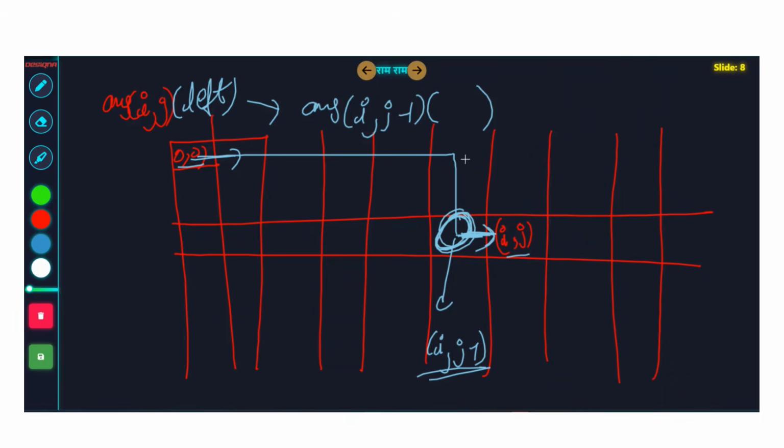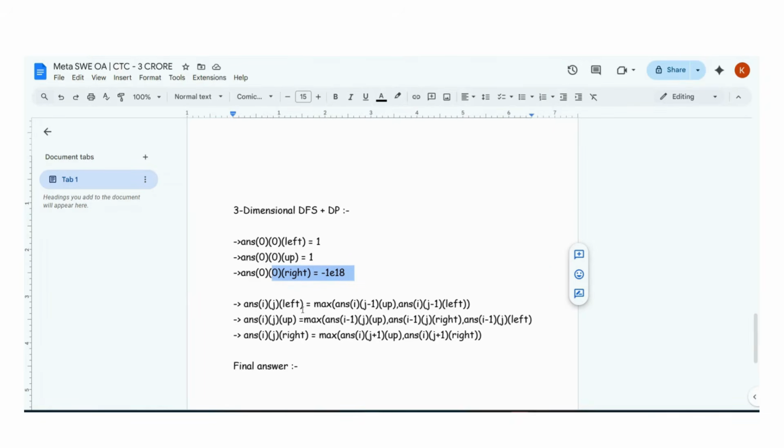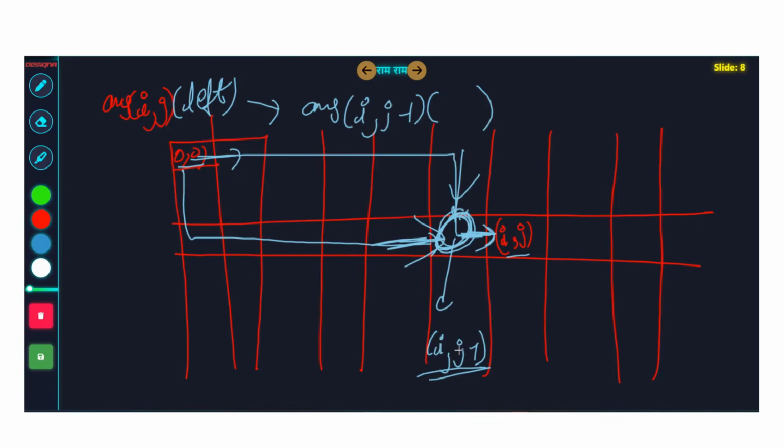i comma j minus 1 you can either reach from the upside like this, or i comma j minus 1 you can also reach from the left-hand side like this. So the maximum of both of them, right? So answer i comma j comma left is 1, for the current cell reaching, plus the max of reaching this blue color cell either from the left-hand side or reaching this blue color cell from upwards.